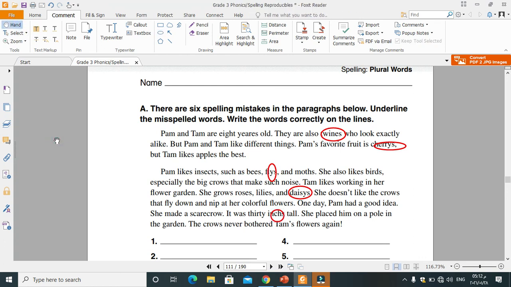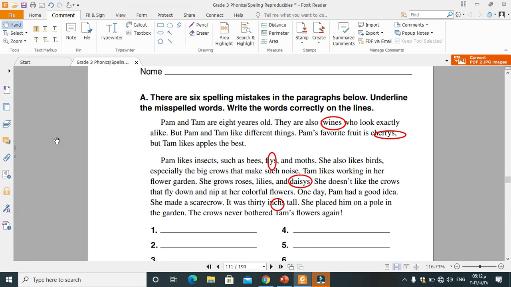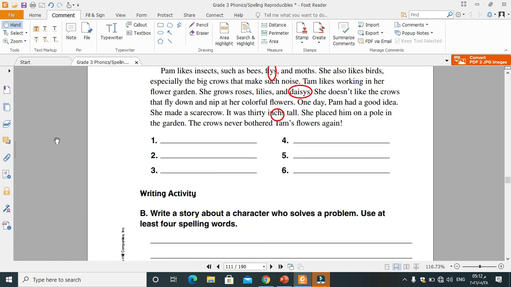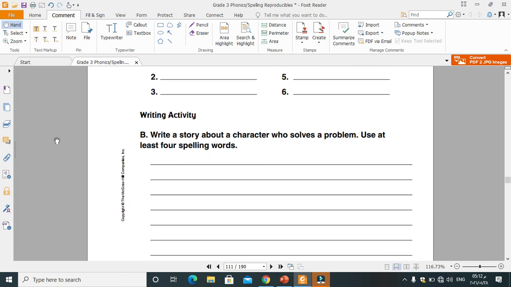So you can write the spelling or the correct spelling by yourself. Then you have to write a paragraph. Write a story about a character who solves a problem. You can imagine this character can be real or from your imagination. Think about the problem that the character fixed or solved. Use at least 4 spelling words from the lesson you learned today.